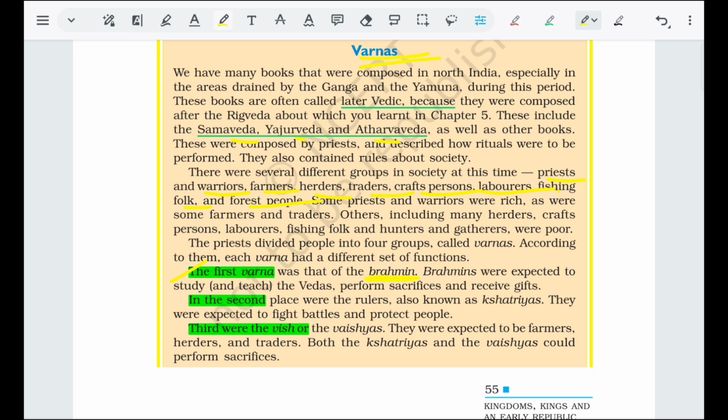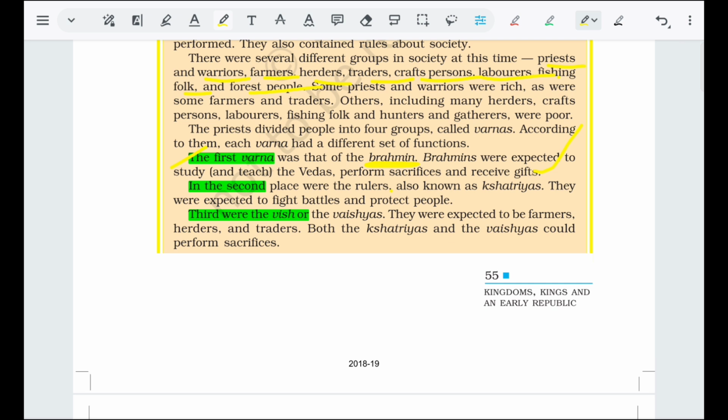Brahmins were expected to study and teach the Vedas, perform sacrifices and receive gifts. The second were the rulers, also known as Kshatriyas. They were expected to fight battles and protect people, so they are the protectors of the people. Third were the Vishas or the Vaishyas. They were expected to be farmers, herders, and traders. Both the Kshatriyas and the Vaishyas could perform sacrifices.